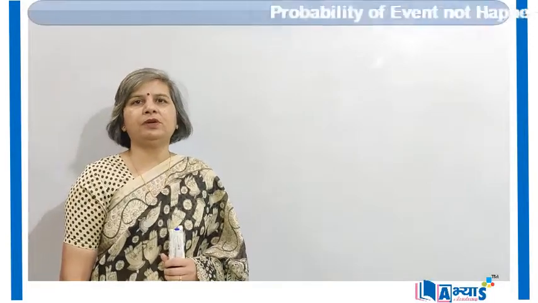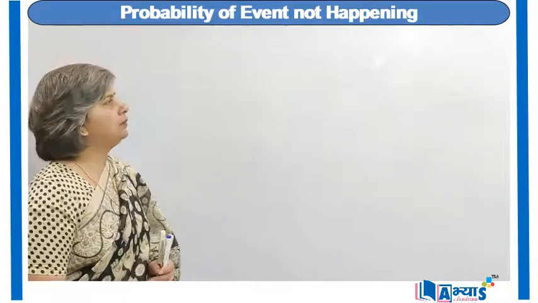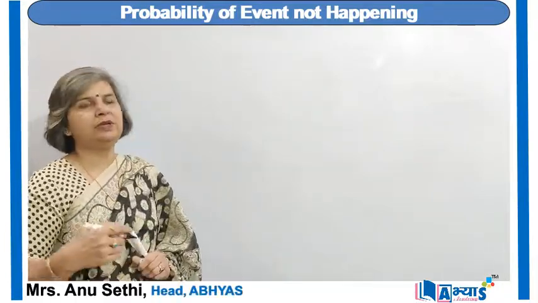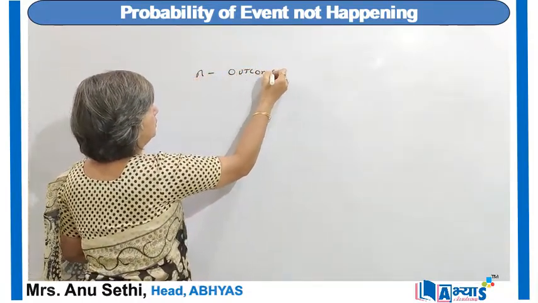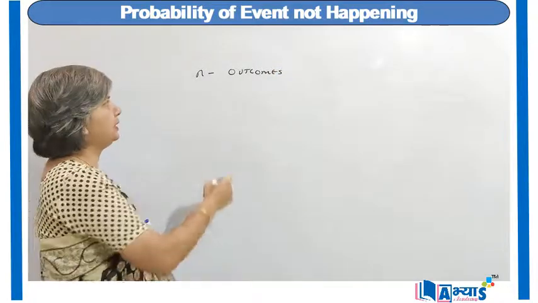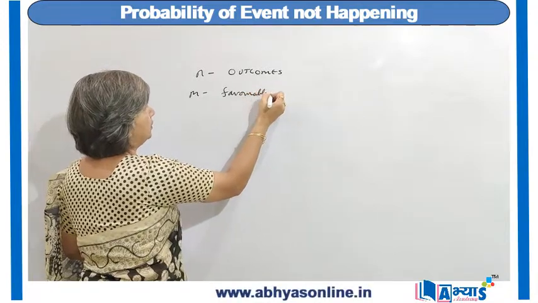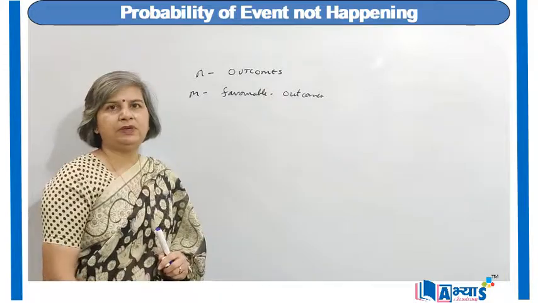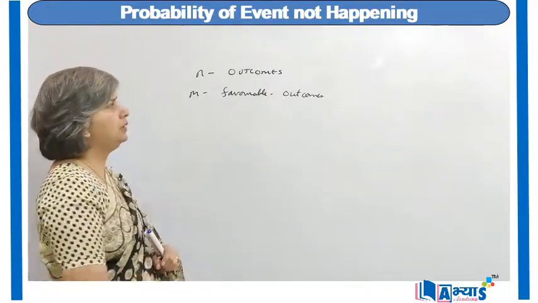Now let us discuss the concept of probability of event not happening. That means the event will not occur. Suppose we have an experiment in which there are n outcomes, and out of which m outcomes are favorable outcomes. That means if in an event we have n outcomes and m are the favorable outcomes, then the number